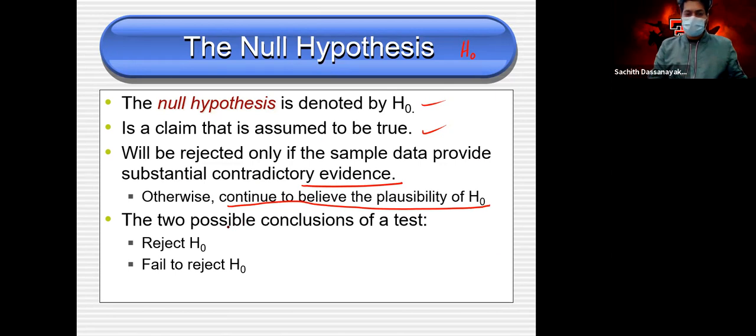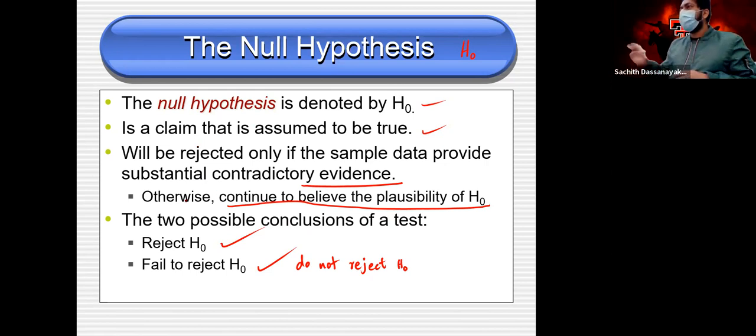There are two possible conclusions of the test: reject H naught, or fail to reject, or do not reject H naught. If it is reject, then definitely you have to say reject H naught. If it is not reject, you can say fail to reject H naught or do not reject H naught. Okay, clear?